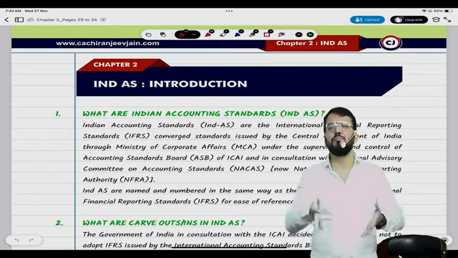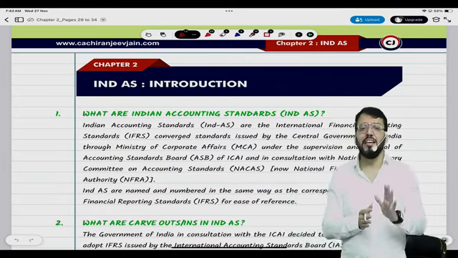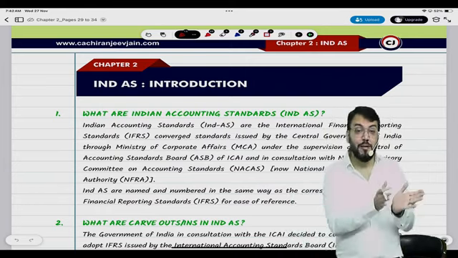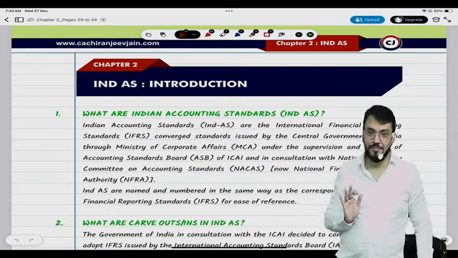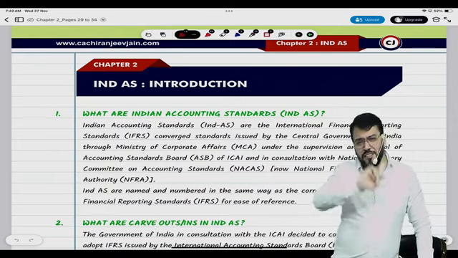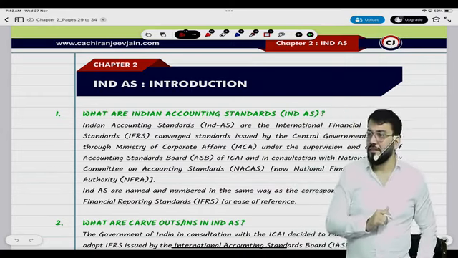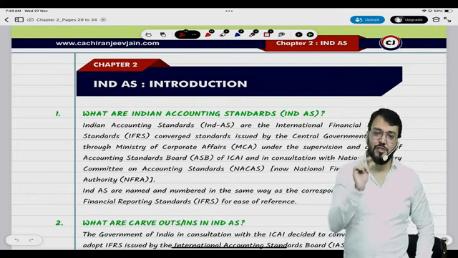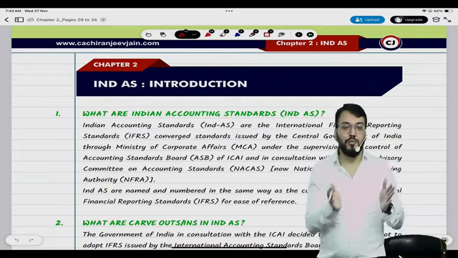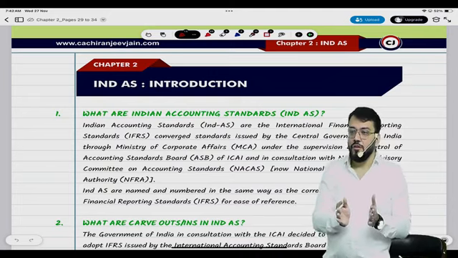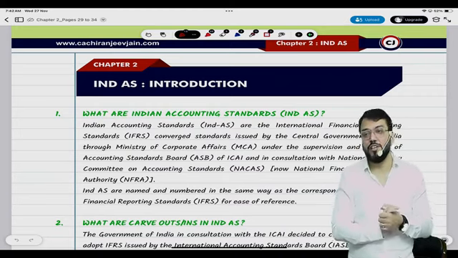So I hope you have understood: for big companies, Ind AS will be applicable, and for small companies, AS might be applicable. But we need to understand to which companies Ind AS is applicable, and for the balance companies, automatically AS will be applicable. Is there much difference between AS and Ind AS? Of course, yes. Even though you know AS, it does not mean you have understood Ind AS. There are a lot of differences. Can I say your accounting is going to change with the introduction of Ind AS in your life?